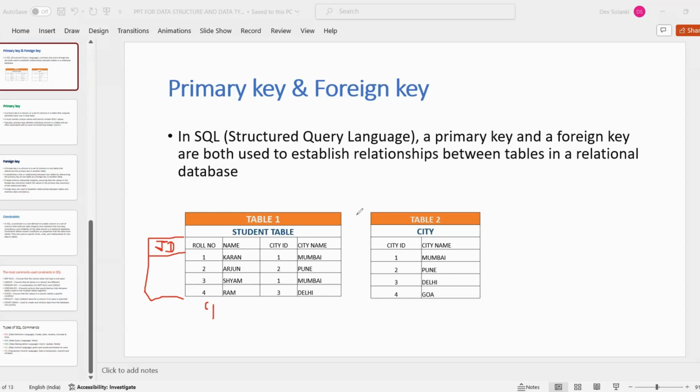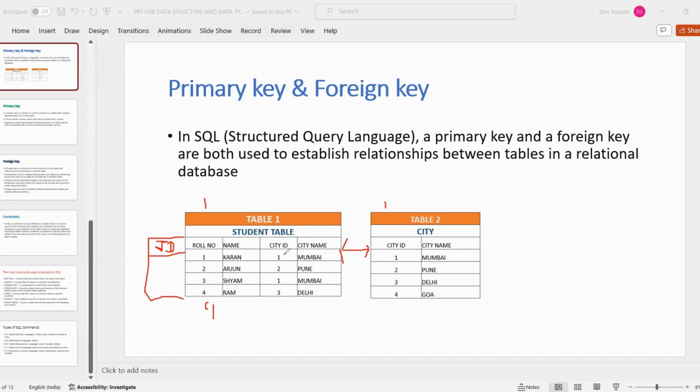And what is a foreign key? To understand primary key and foreign key, note that they are interrelated and linked with each other. This is a student table and this is a city table. Here roll number is the primary key, but for the city table, table number two, city ID is the primary key. You can see city ID given here also, but this column we cannot consider as a primary key because it is repeating in nature, and a primary key should always be unique.